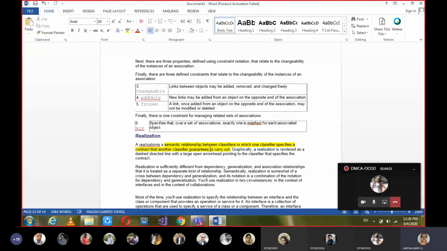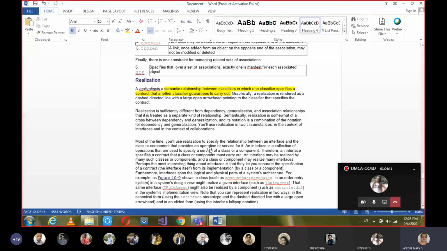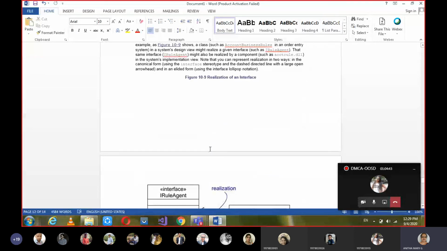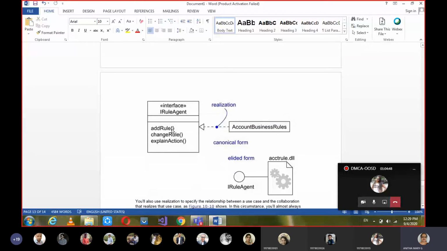Using an interface we can implement some class. So that's how we can say realization. And here some examples are given. Let's go through realization of interfaces. So here two classes are there. Okay, account business rules, and here if you see, it is an interface only.